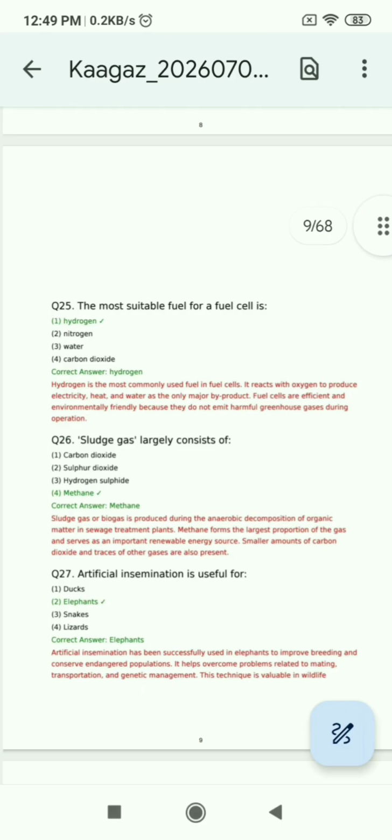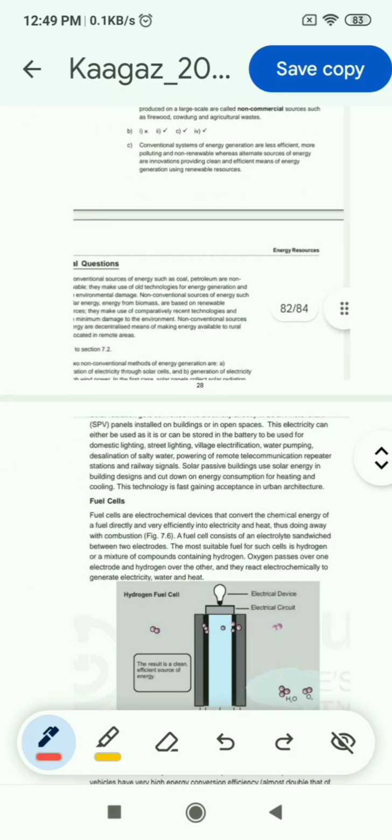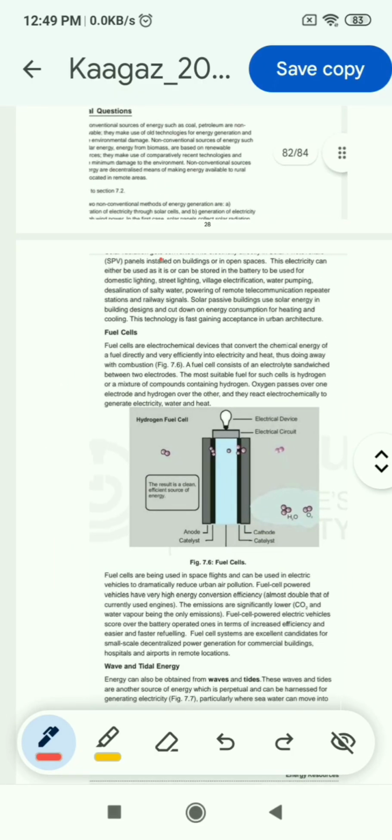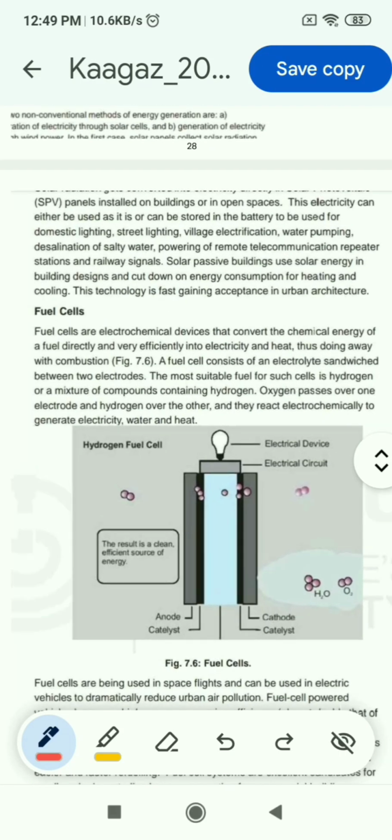Now question 25: the most suitable fuel for a fuel cell is, options are hydrogen, nitrogen, water, carbon dioxide, and the correct answer is hydrogen. This answer you can find here, and I will mention the page number on the side. Most suitable fuel for such cells is hydrogen or a mixture of compounds. So hydrogen is the answer.